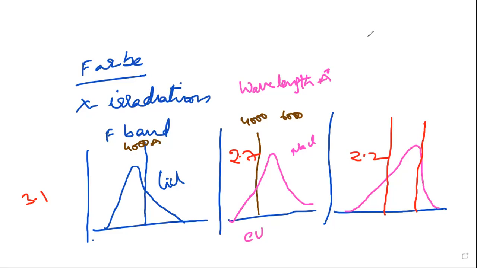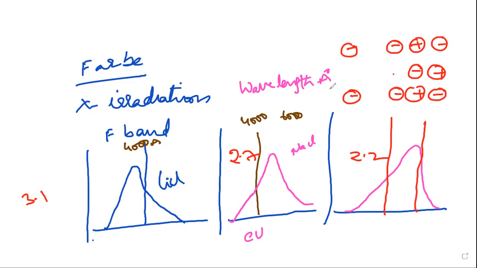So like this, this is negative, this is positive, and here a negative ion is missing. Again here a positive ion is missing, with negative and positive ions alternating.